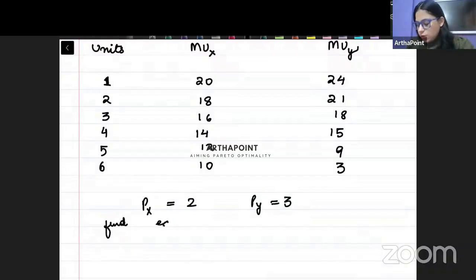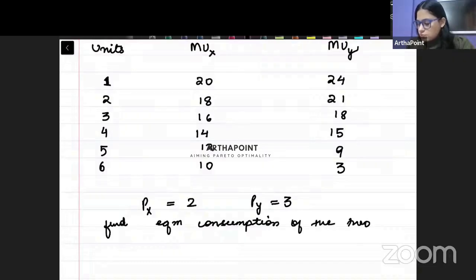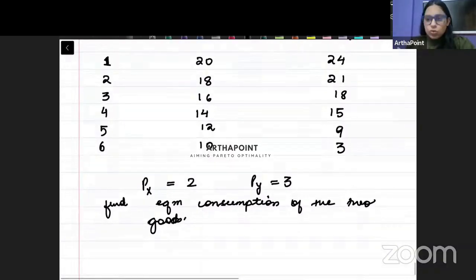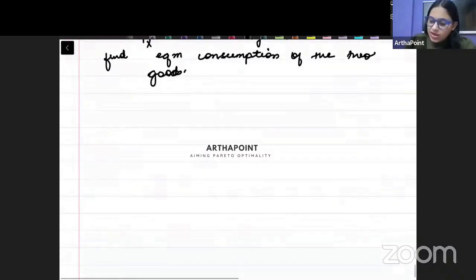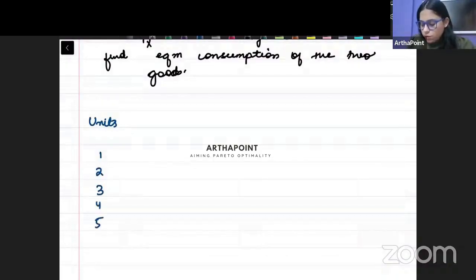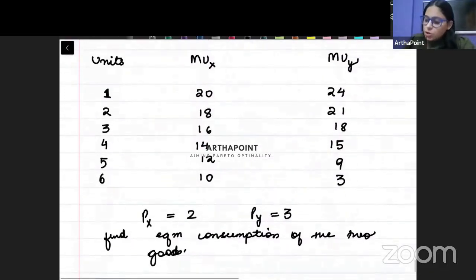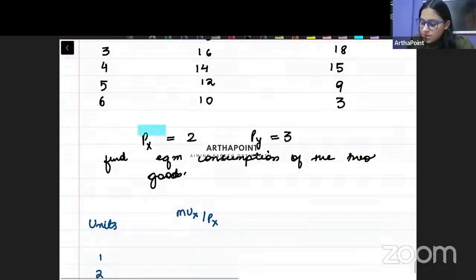Find equilibrium consumption of the two goods. You need to find equilibrium consumption of the two goods. ठीक है? तो बेटा क्या करना पड़ेगा? We need to find MUX by PX, MUY by PY. So I will write the units as it is. Units were 1, 2, 3, 4, 5 and 6. And first I will find MUX by PX. मैंने पहले MUX by PX निकाला. So if you can see, this is my MUX. Right, beta? This is my PX. PX is 2.